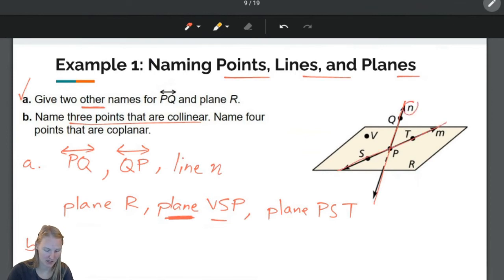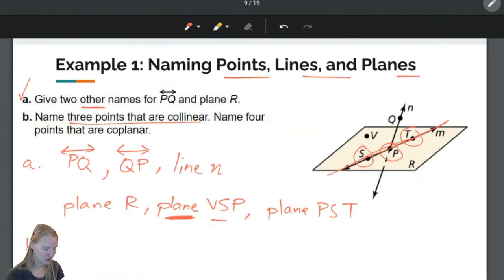There's lines N and M. But let's see, line N, this line right here, I only see 2 points. And we wanted 3 points that are collinear. So I don't think we're going to use this line right here. I think we're going to have to use this line. And oh, look at that. S, P, and T are all on the same line. So S, P, and T are collinear.